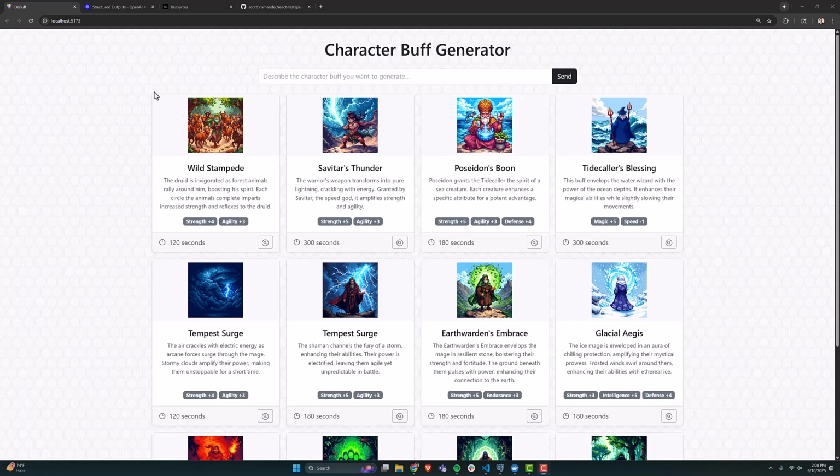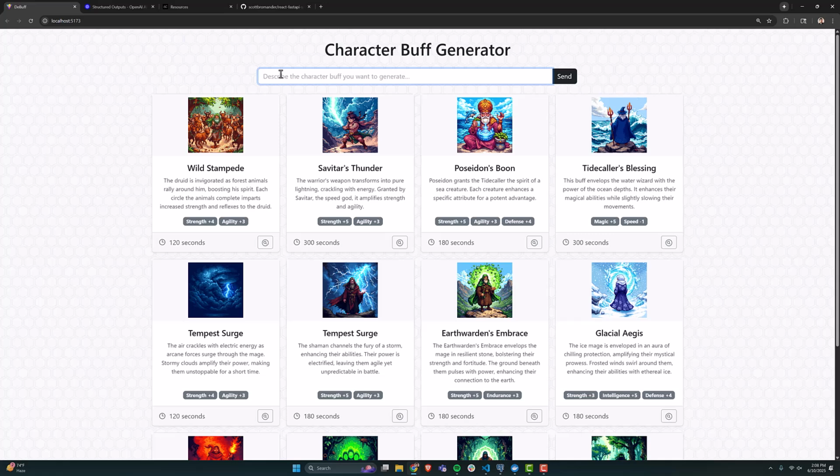I want to shoot a quick video, a little POC that I built to try out a couple things with AI. So I'll just demo the app first, then I'll talk about why I built it. But what this is, it's a character buff generator. And the idea is that you can use AI to dynamically create new buffs for your game.